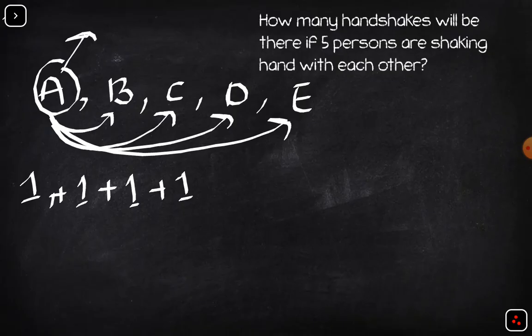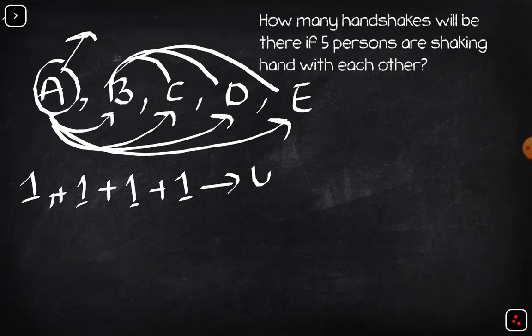Let's take A out from the list and start from B. Now B is shaking hands with C, B is shaking hands with D, and B is shaking hands with E. So the total number of handshakes by A are 4.